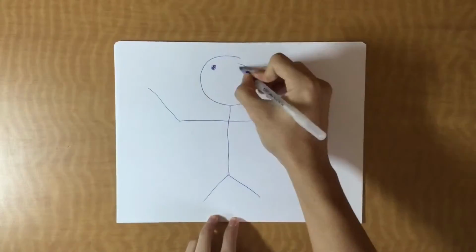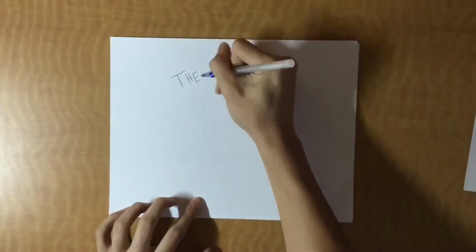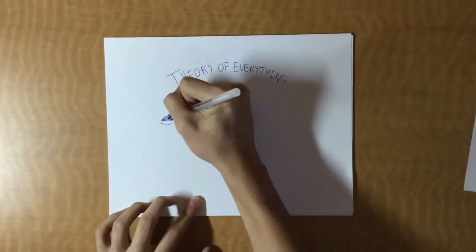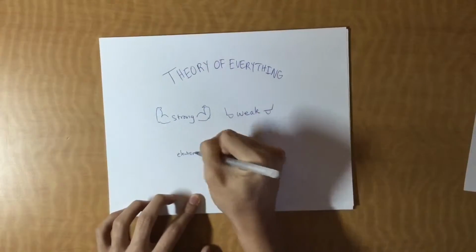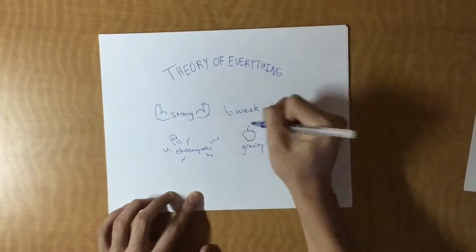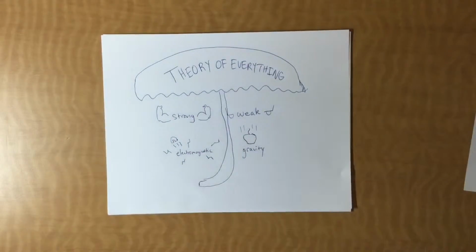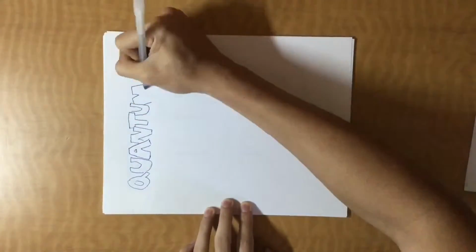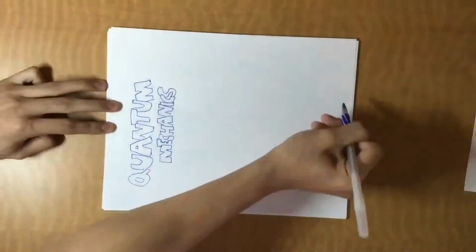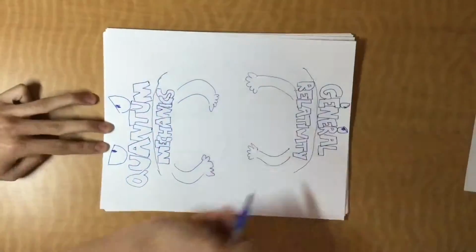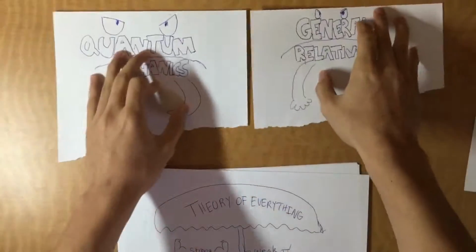So you want to know everything. To do so, you will need the theory of everything, which explains the four fundamental forces of nature, the strong, weak, electromagnetic, and gravitational force, under one umbrella. However, the current theories attempting to explain these fundamental forces, quantum mechanics and general relativity, are completely incompatible.